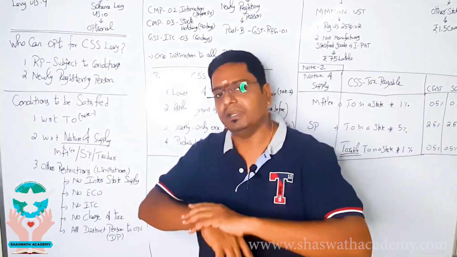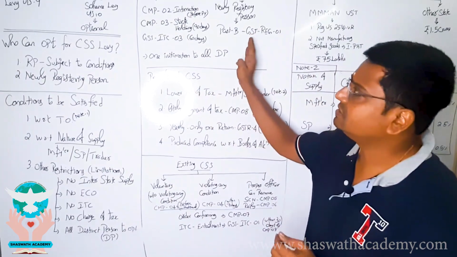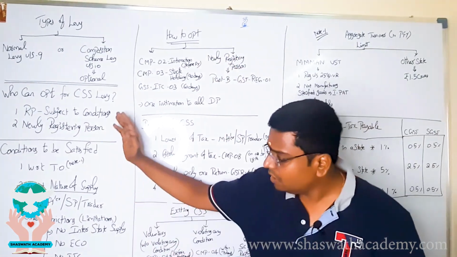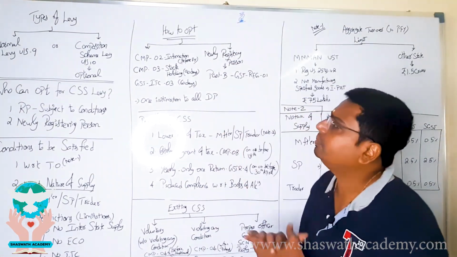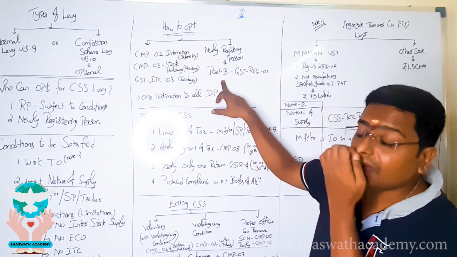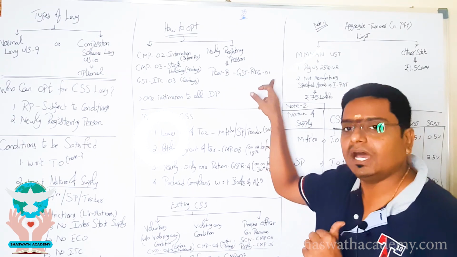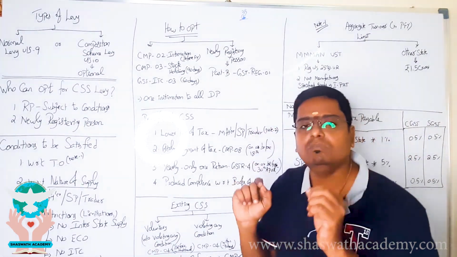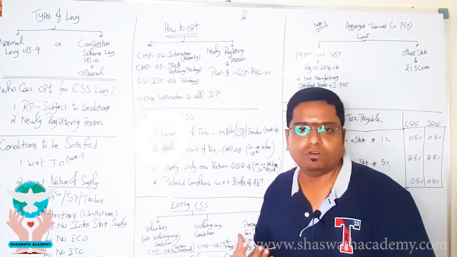If one person has opted, everybody is deemed to have opted. That's the next learning for us: how to opt for the same, because once we satisfy this condition, how will we be opting for it? If I am a newly registered person, then in Part B of my GST REG-01 I have to just tick a box saying that I am intending to opt for the composition scheme.